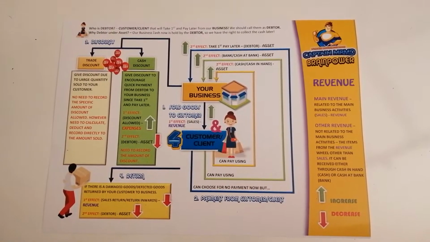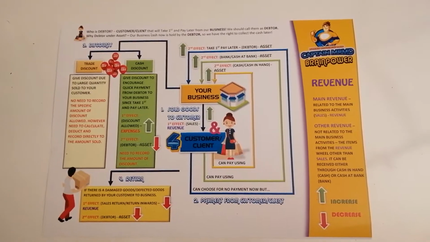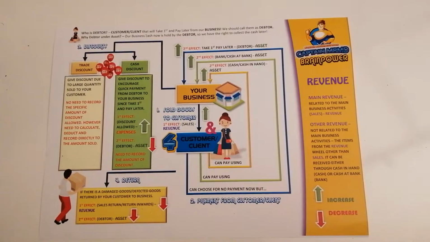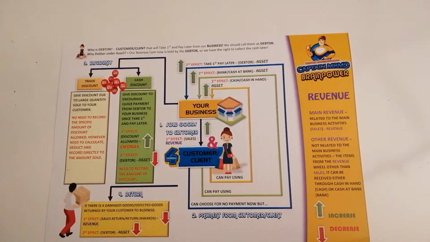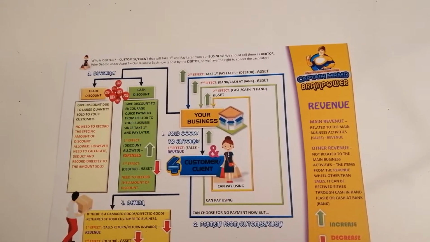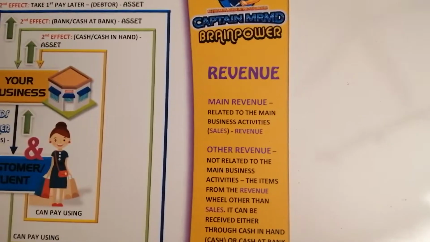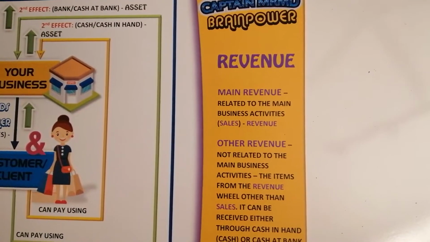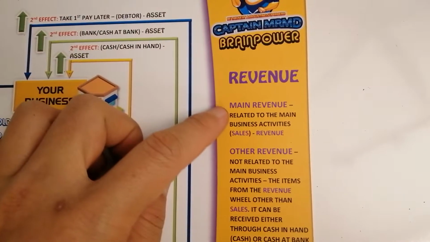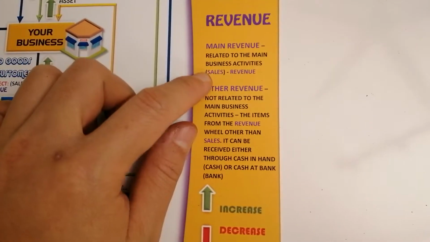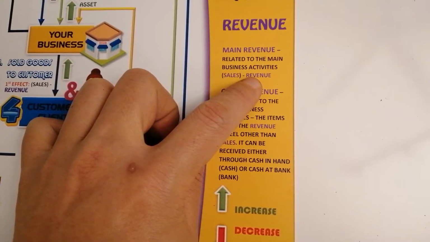Okay guys, so this is a video to explain about revenue. So you can refer from the brainpower revenue. So we have two types of revenue. Number one, main revenue. Main revenue here is related to the main business activity, but in accounting, we call it sales and the category is revenue.